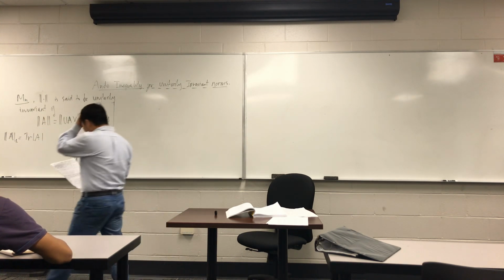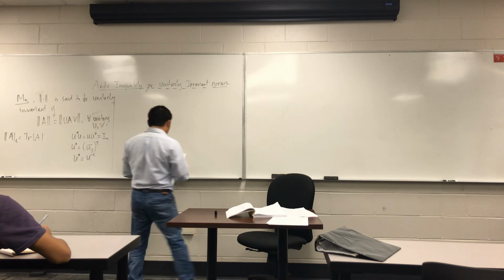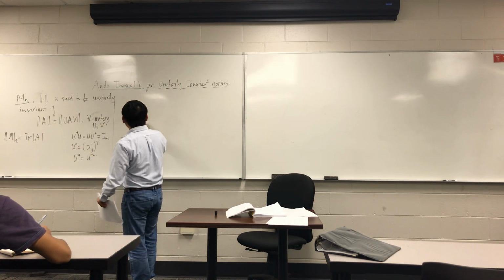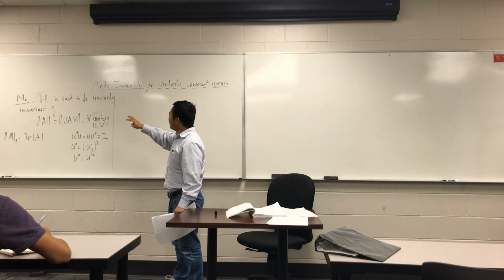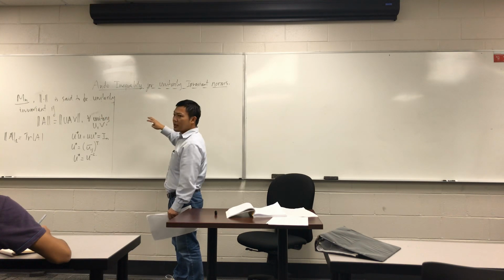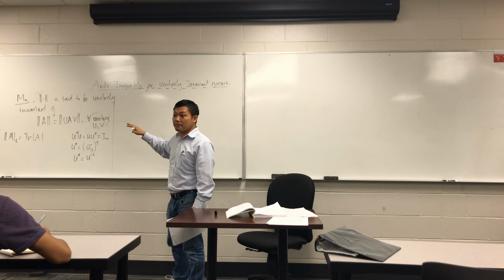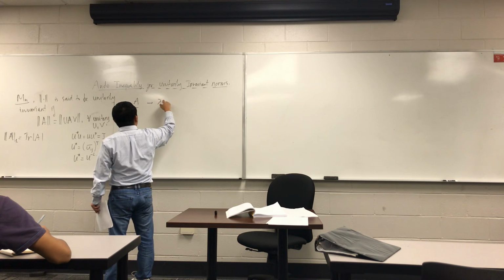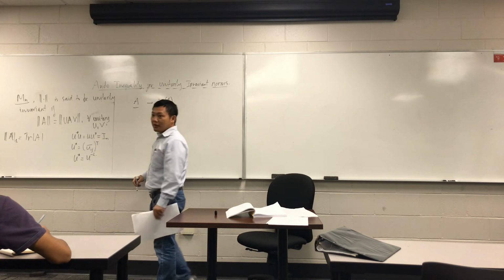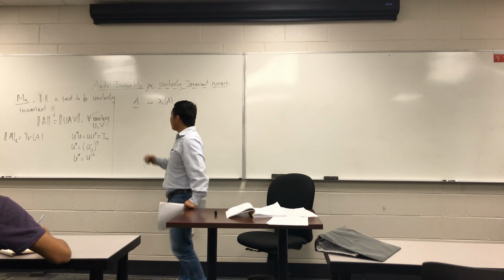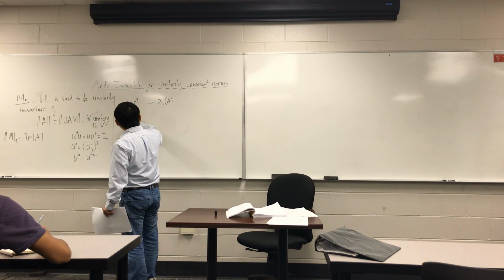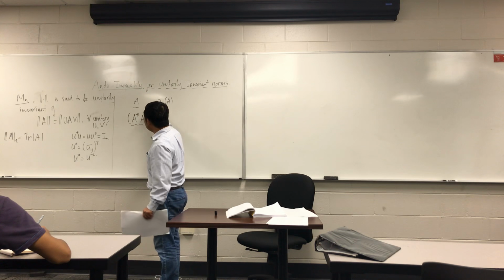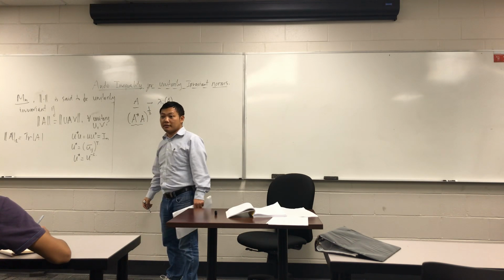All right, so I will not talk too much about that. Let's move to the relationship between unitarily invariant norm inequalities and singular value inequalities. If we have some matrix, of course we have eigenvalues of that matrix, but that is not singular values. So how do we define the singular values of matrix A? You consider the matrix A star A, and this matrix is positive, so you can apply the square root to that matrix.